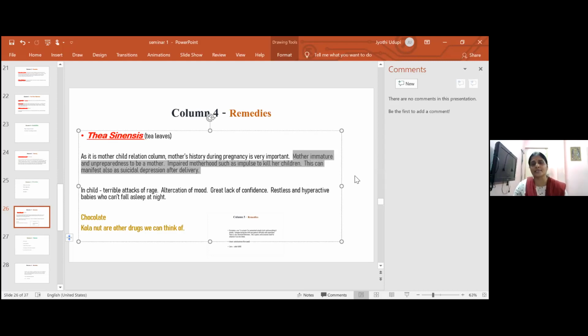Dr. Gandhi was telling that ADHD you cannot say you can see only in kids. Only a child doesn't show ADHD symptoms. Many times even in adult cases you can see ADHD. This I learned only after joining his course. So you can think of Thea when there are such symptoms in an adult. You can also consider chocolate and cola nut when you have the same set of symptoms in mother and child.